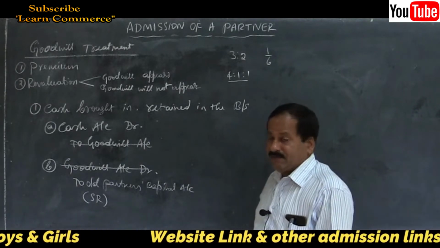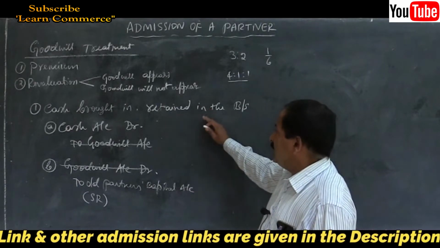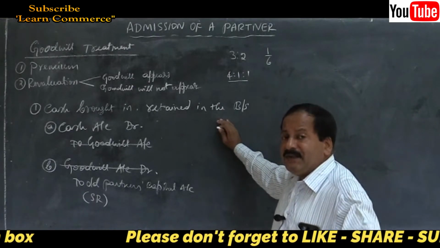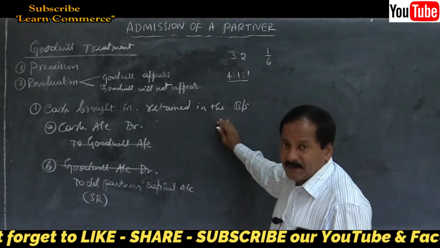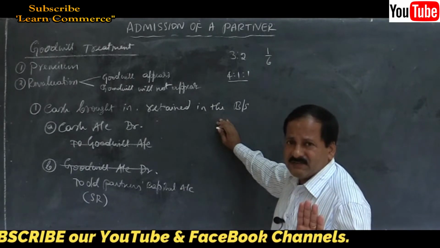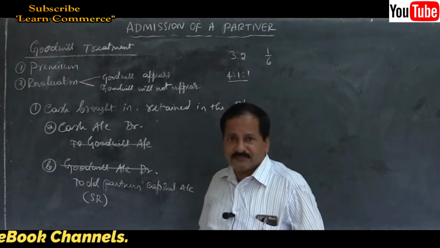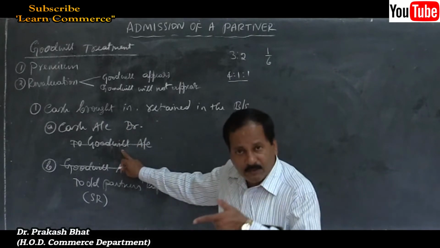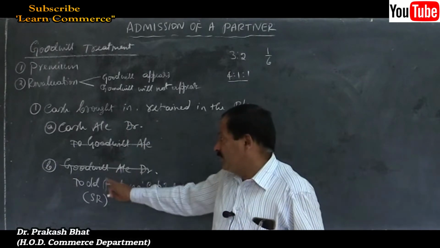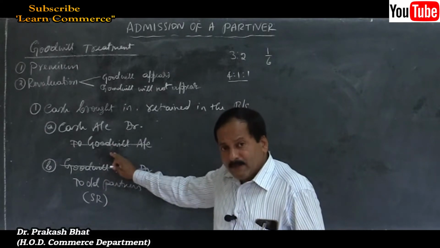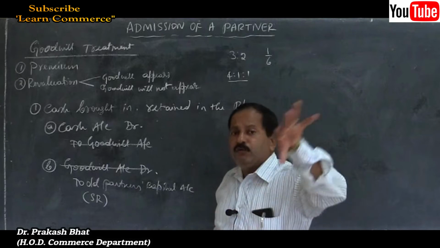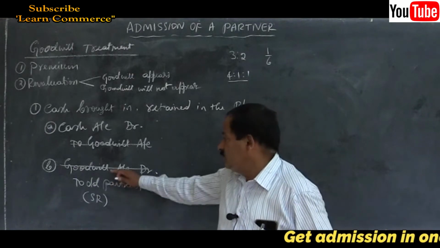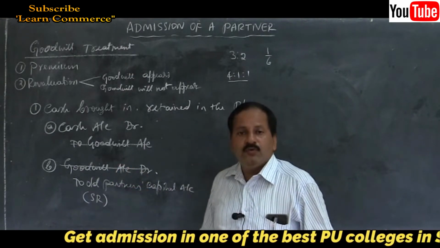Second case under premium method, cash brought in by the new partner and it is withdrawn by the old partners. Very, very simple. Same steps you have to follow. When the new partner brings in cash towards goodwill, cash account debit to goodwill account, same entry you have to pass. Second entry: when the cash is brought in towards goodwill by the new partner, it should be distributed among old partners in their sacrifice ratio. So you will pass this entry, goodwill account debit to old partners capital account.